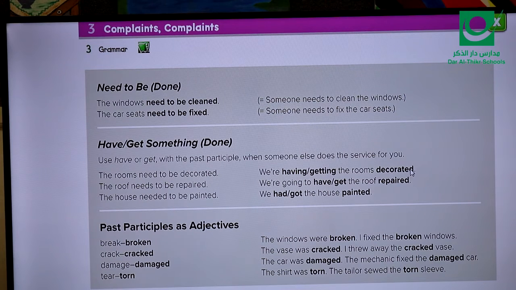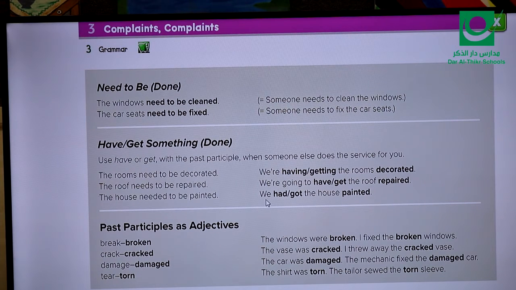Just imagine that. I'm not going to do that by myself, but I will ask somebody else to do the service for me. The roof needs to be repaired. Now we used this expression, need to be. The roof needs to be repaired. We are going to have or we are going to get the roof repaired. What about the third one? The house needed to be painted. This is past, as you can see, needed to be painted. We had or we got the house painted.